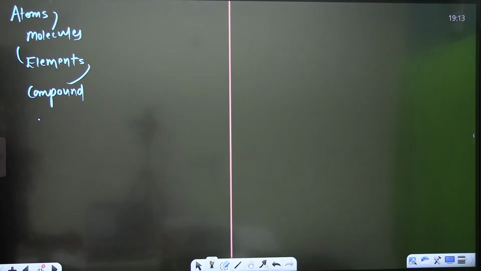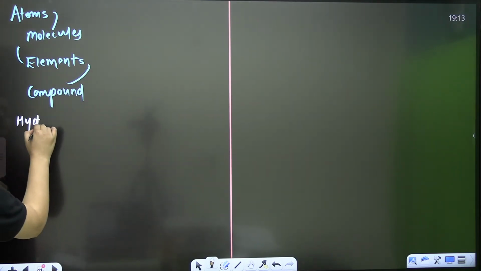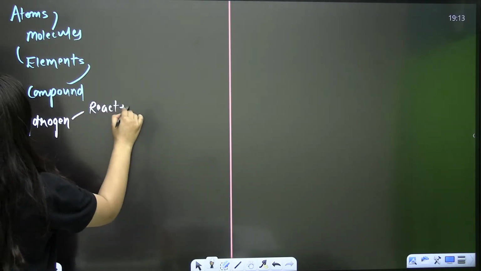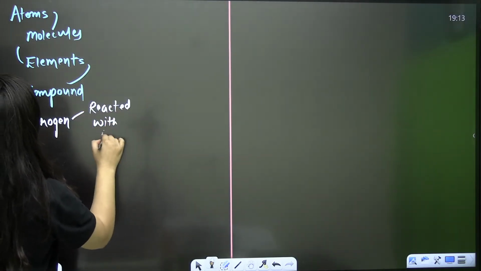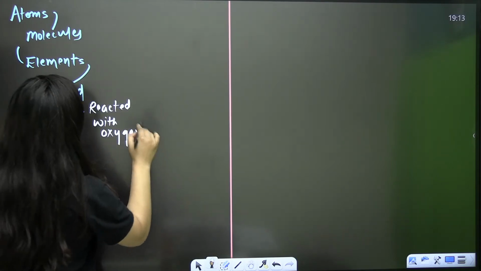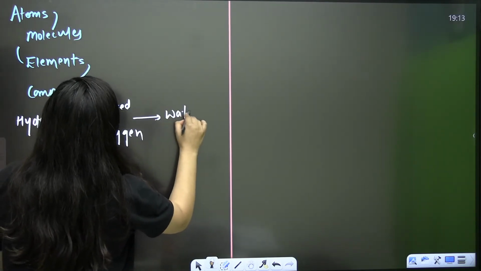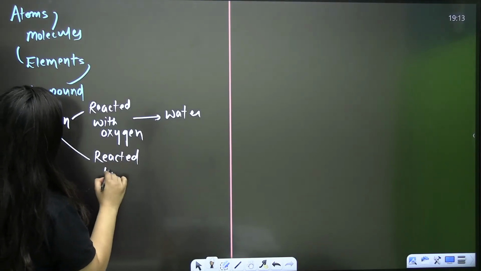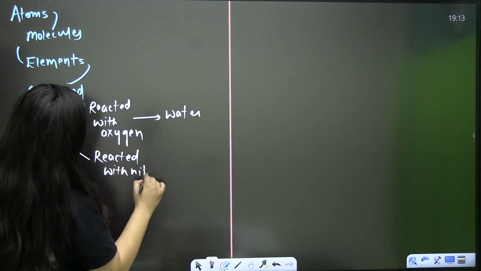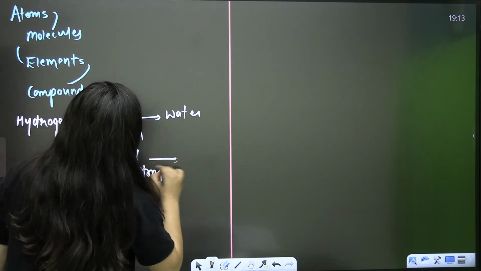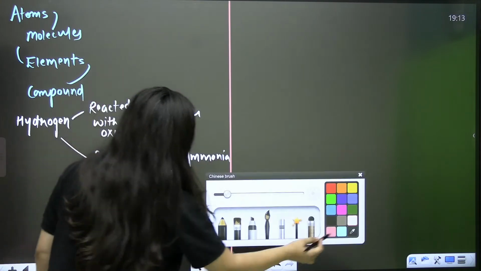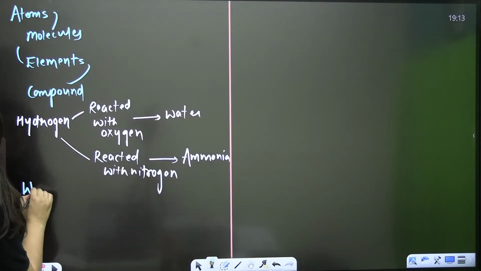So basically it is the hydrogen that reacted with oxygen, and we got water. And hydrogen reacted with nitrogen because the source of energy was there, and we got ammonia.